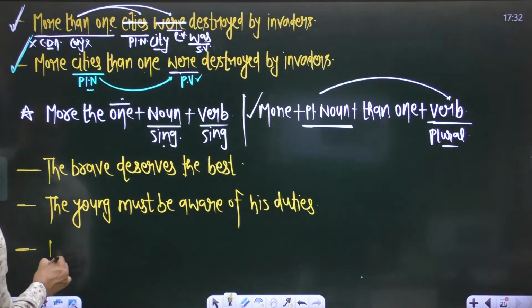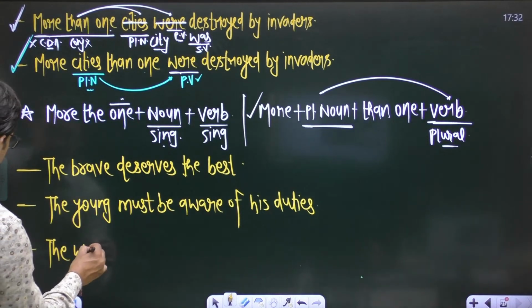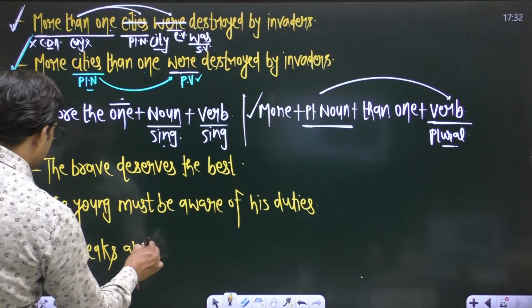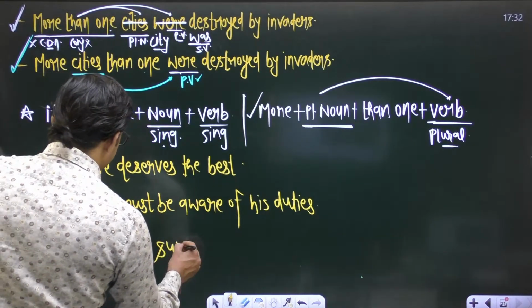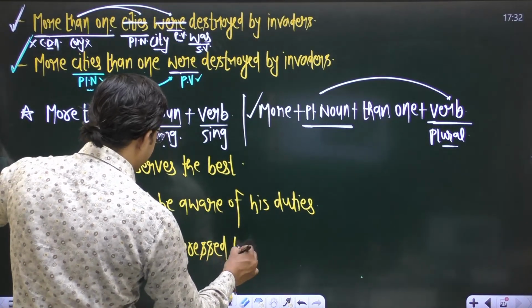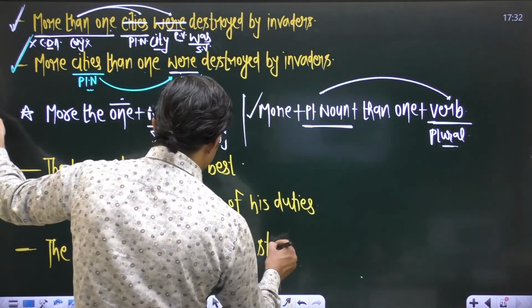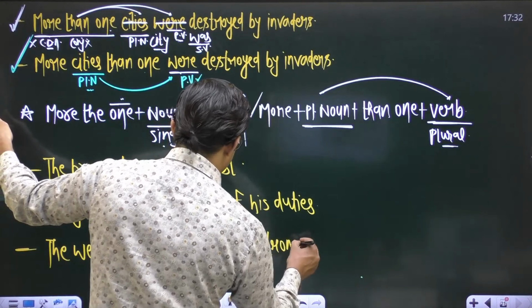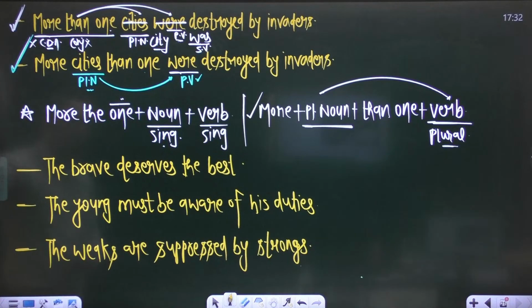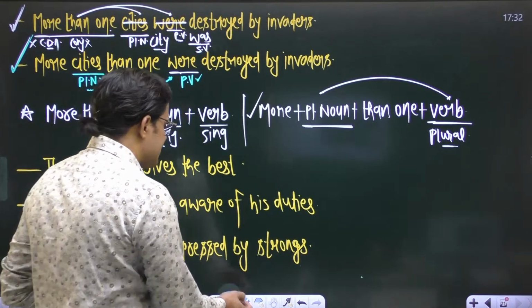Right? Third sentence is the weaks are suppressed by strongs. These are three sentences. Okay.